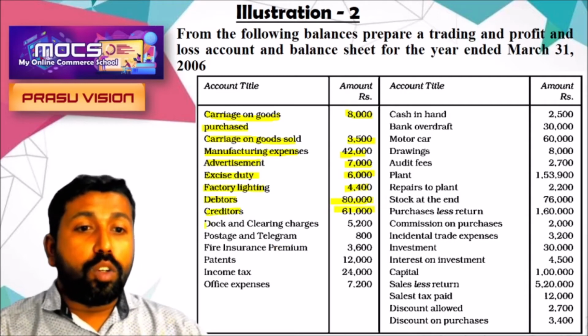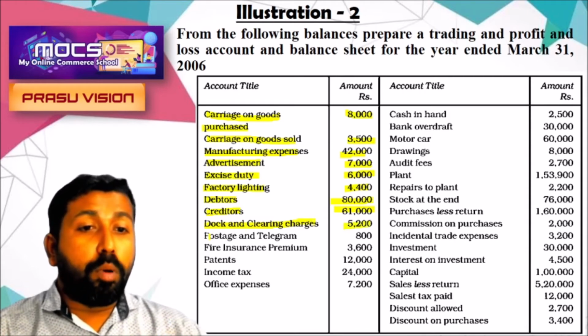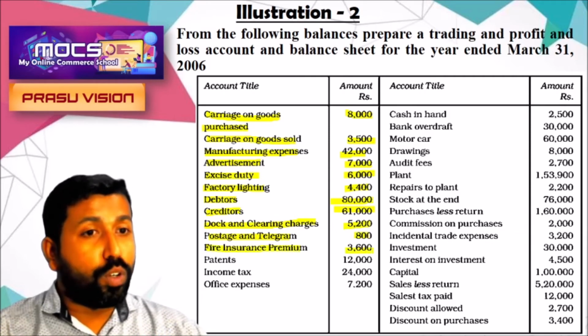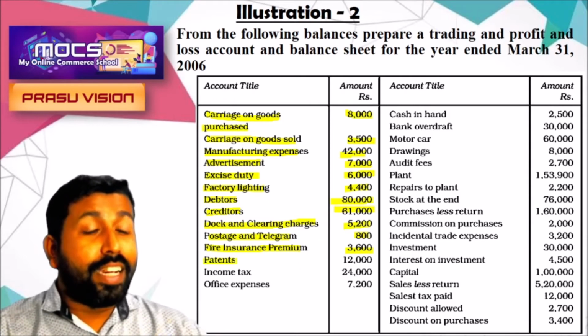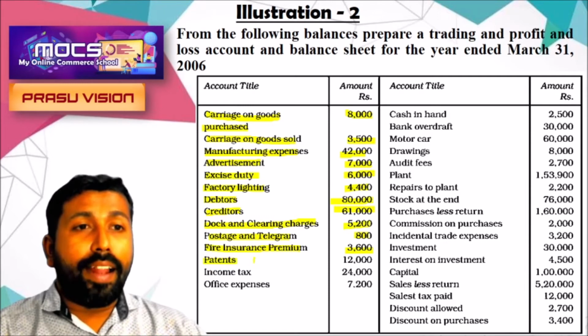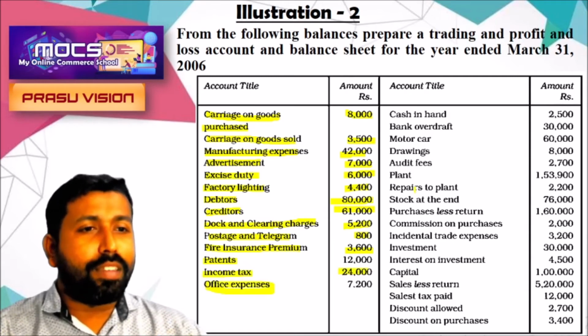Dock and clearing charges will be shown in the trading account debit side. Postage and telegram shown on the profit and loss account debit side. Fire insurance premium 3600 will be shown in the profit and loss account debit side. Patent is an intangible asset shown in the balance sheet asset side. Income tax is shown as a deduction from capital. Office expense will be shown in the profit and loss account debit side.